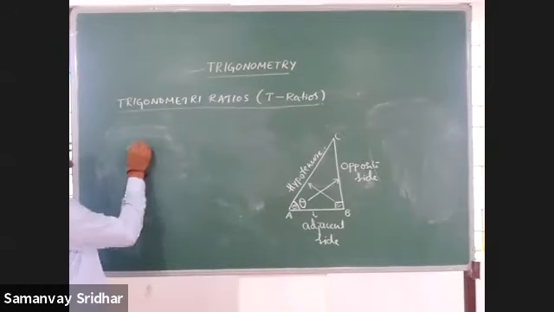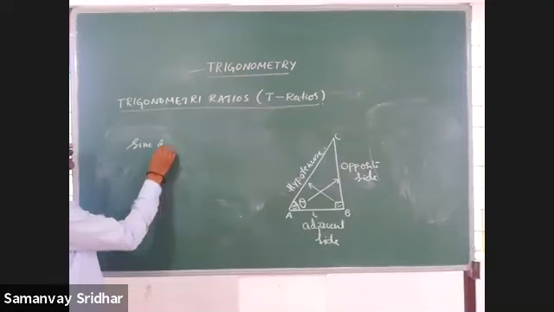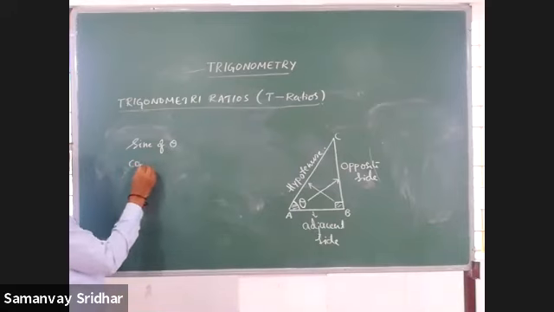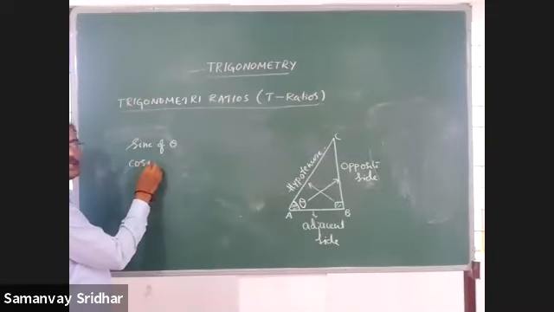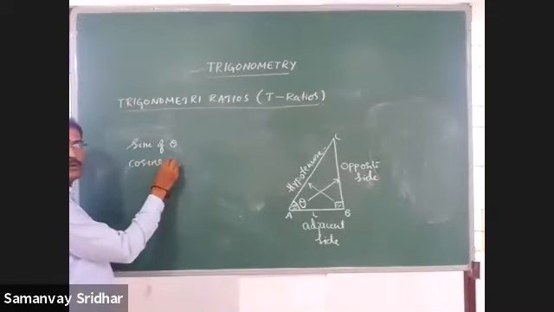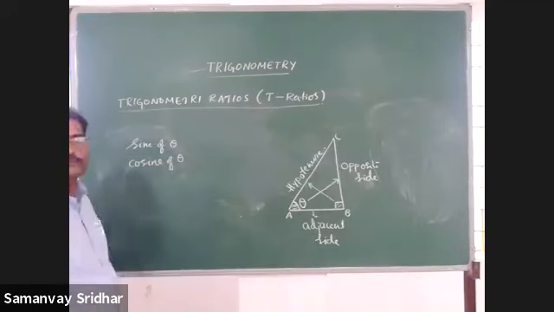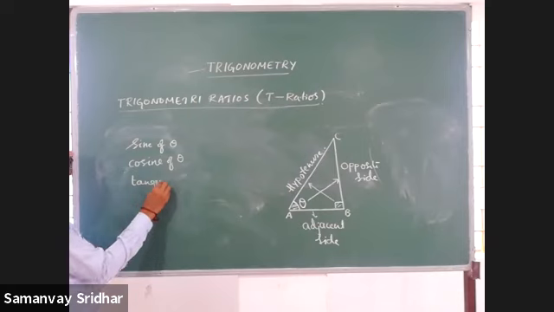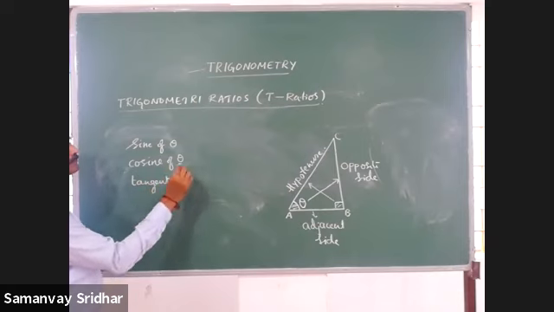Okay. We have to go with the trigonometric ratios. I told you that the first one is sine, sine of that marked acute angle. Second one is cosine of theta. Third one is tangent of theta.